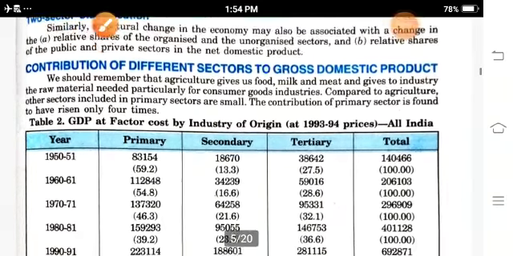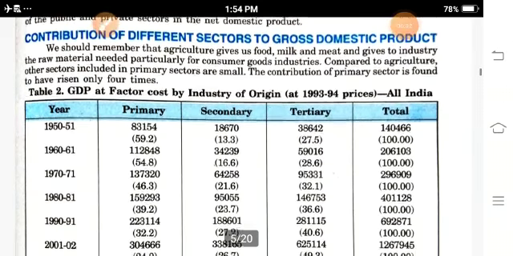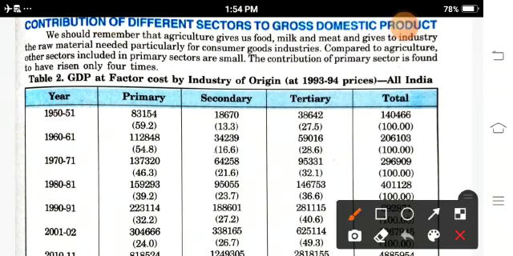For example, there are the two sector classifications between them, how these sectors are going for the production. Like we take year wise, here you can see the primary, secondary and tertiary sectors, and the total final production is shown there. So primary sector 59.2, secondary 13.3, tertiary 27.5%.